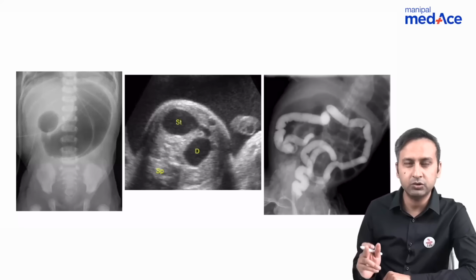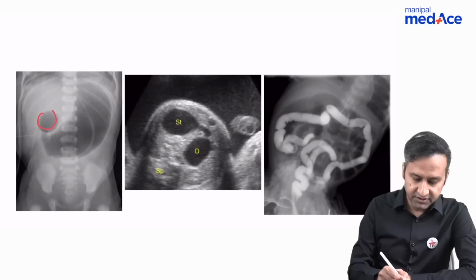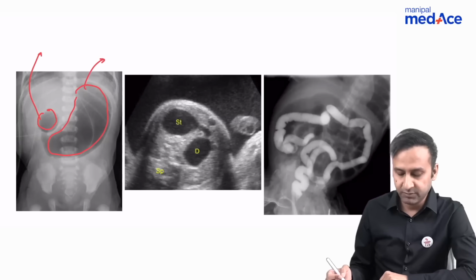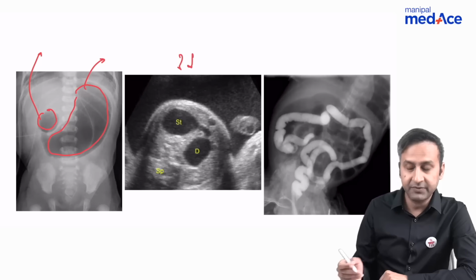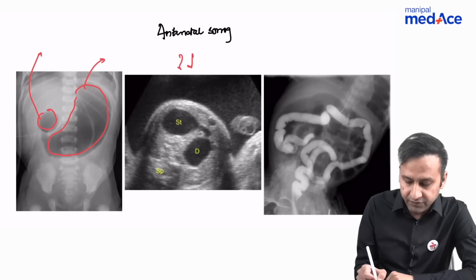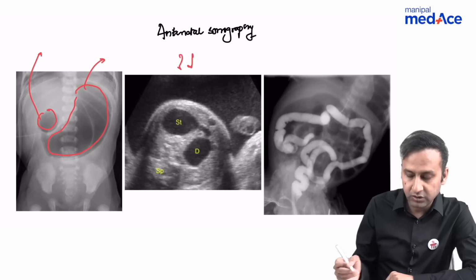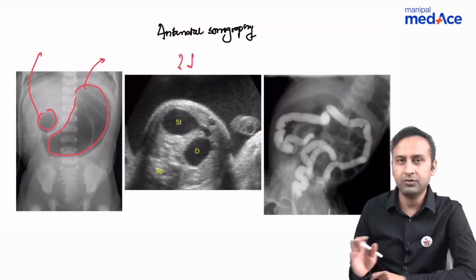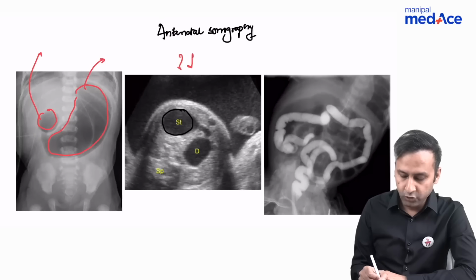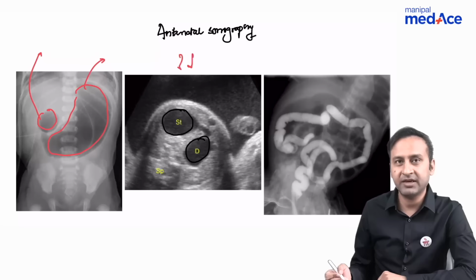So we've talked about duodenal atresia. Duodenal atresia will result in the form of two bubbles. So you can see two large gas-filled bubbles. The larger one is the stomach, the smaller one is the duodenum, the first part of the duodenum. And duodenal atresia is something that you can also pick on antenatal sonography. Now this is very important. Antenatal sonography. So if a patient with suspected duodenal atresia comes to you for an ultrasound, you're not going to get a double bubble sign. Only during the antenatal life can you see these two fluid filled bubbles which represent nothing but stomach and the duodenum, and these patients are also going to have polyhydramnios.